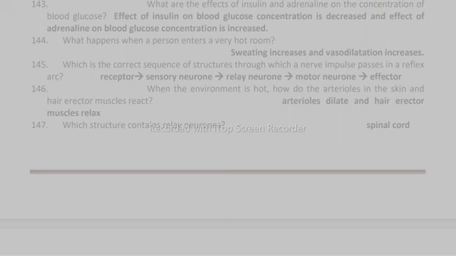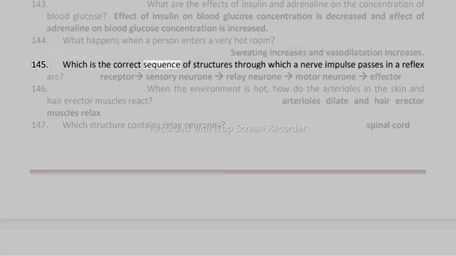143. What are the effects of insulin and adrenaline on the concentration of blood glucose? The effect of insulin on blood glucose concentration is decreased, and the effect of adrenaline on blood glucose concentration is increased. 144. What happens when a person enters a very hot room? Sweating increases and vasodilation increases.